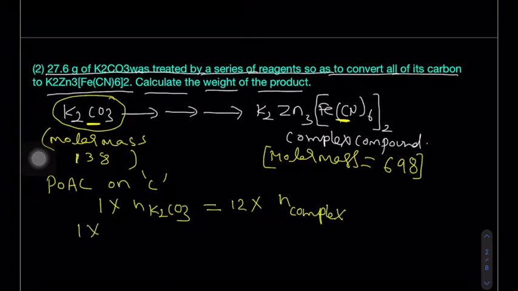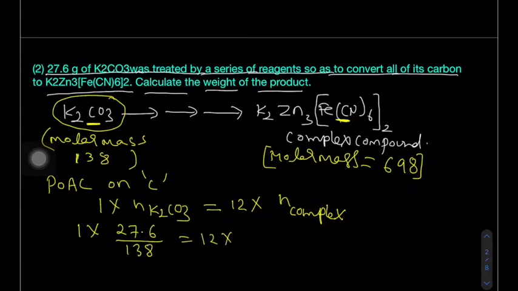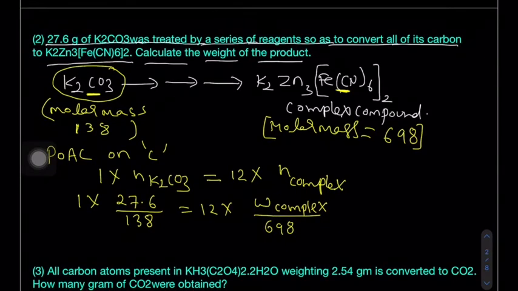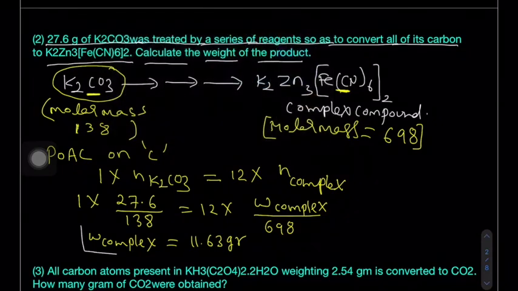Now 1 into the weight of the potassium carbonate given, 27.6, divided by its molar mass 138, is equal to 12 into the weight of the complex, which is to be calculated, divided by the molar mass of the complex given to you, 698. From here we can find the weight of the complex compound will be equal to 11.63 grams. This is the final answer.